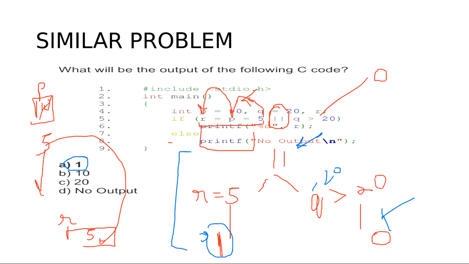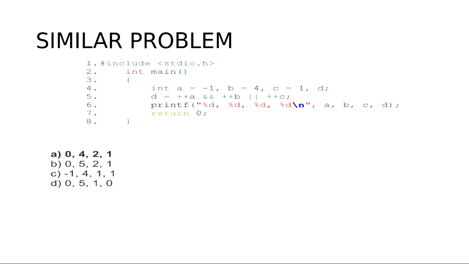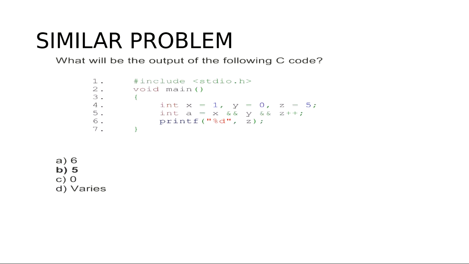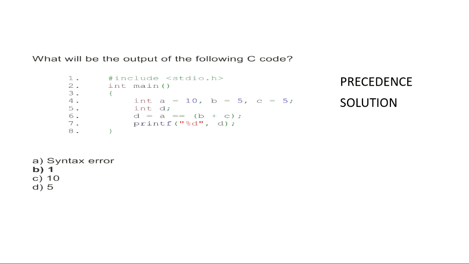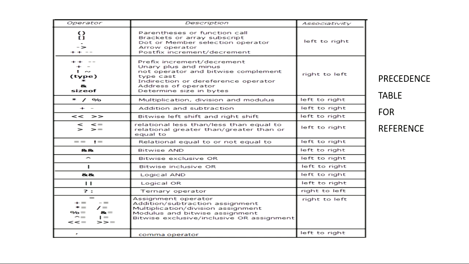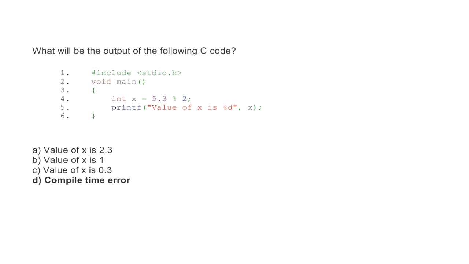Okay, so let me move to one more problem I want to discuss with you. Just wait for a minute. So this is the problem.